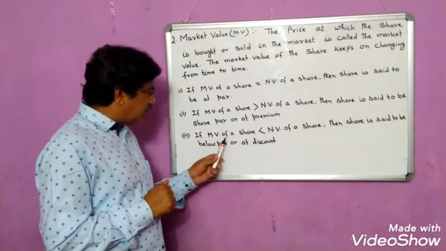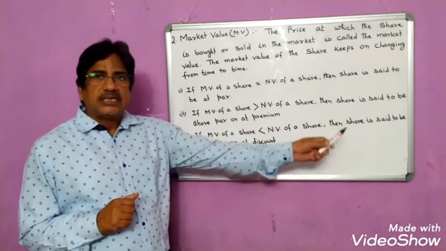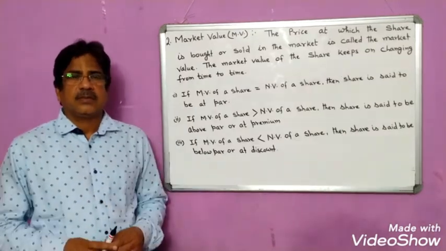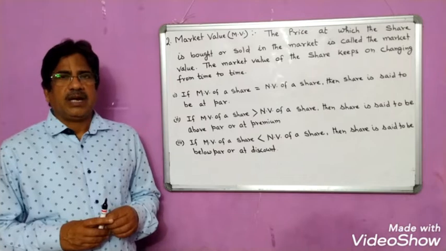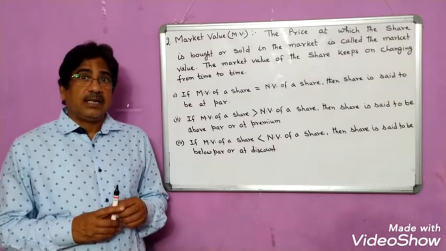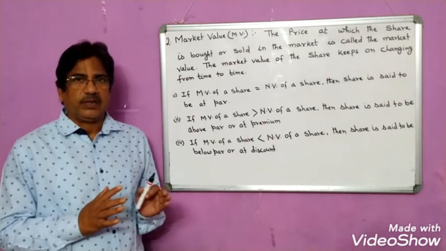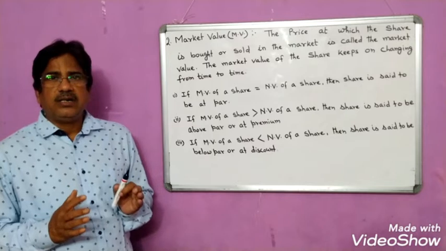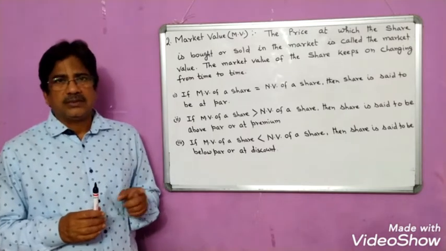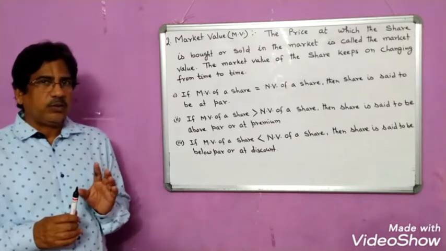Thirdly, if the market value of a share is less than the nominal value of the share, it is said to be below par or at discount. So now just keep it in mind that if you find the words at par in the question, then it means that the nominal value is the same as the market value. And if you find the words above par or at premium, then you can conclude that the market value is more than the nominal value of a share.